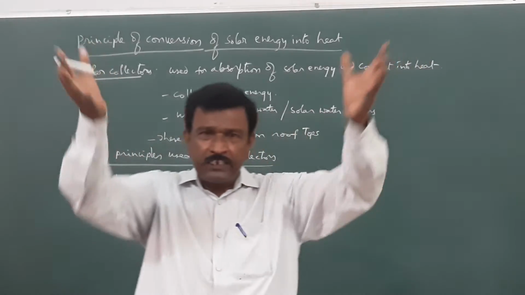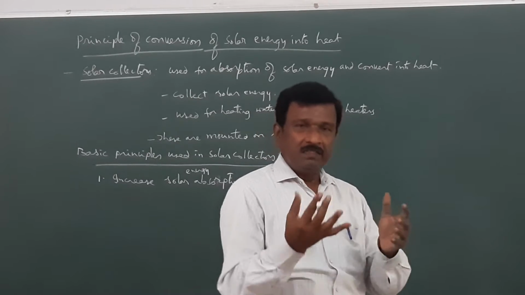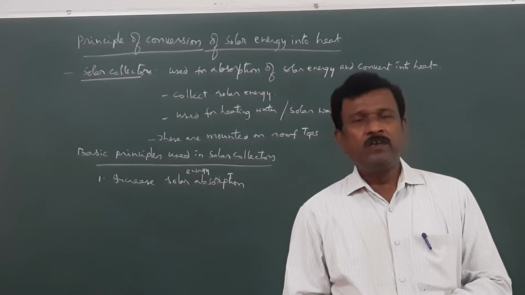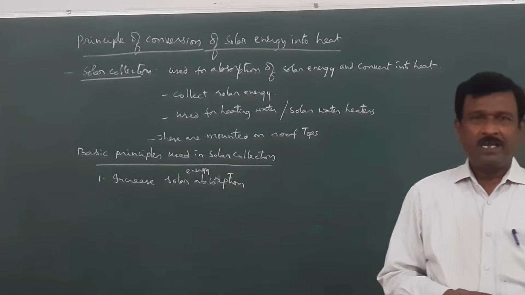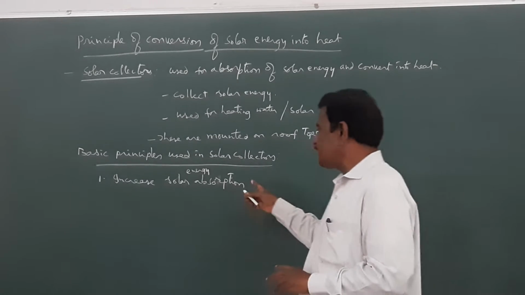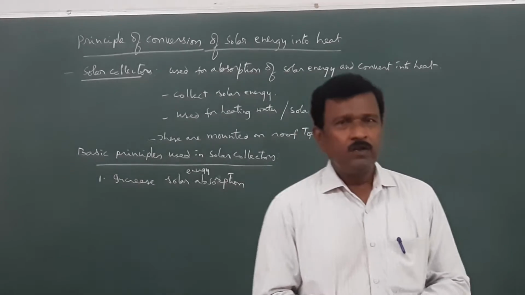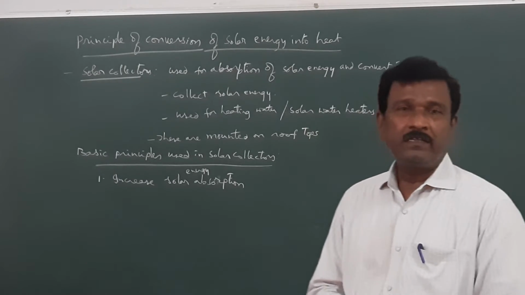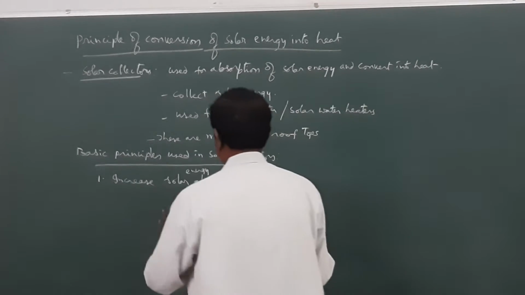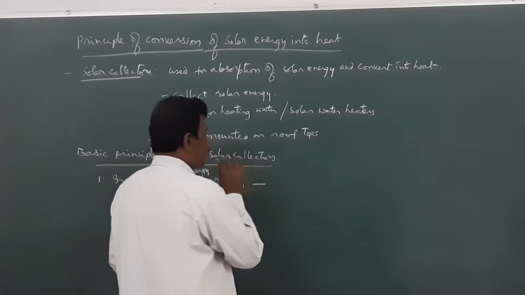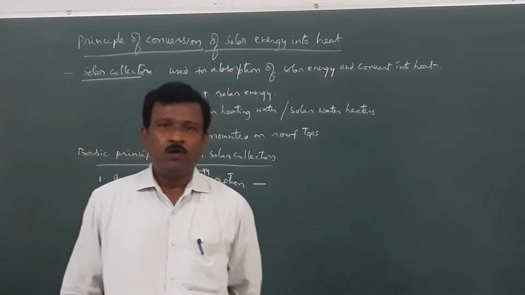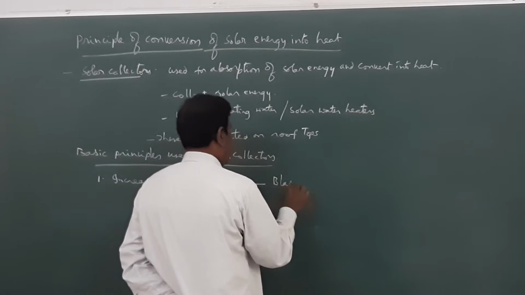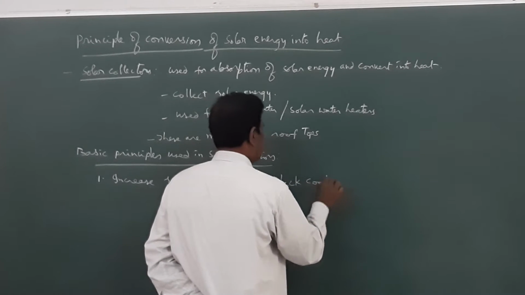If these devices receive solar energy, that energy has to be absorbed by the material without any reflection. Then only their efficiency is more and those will heat the water more effectively. For increasing absorption, generally we use black coated panels, black coated surfaces.